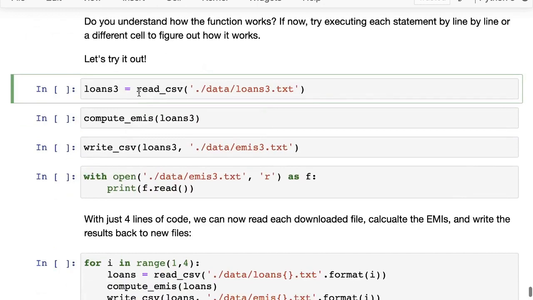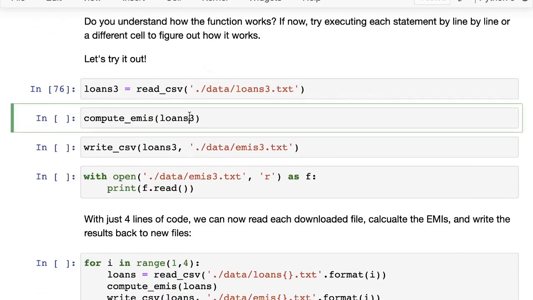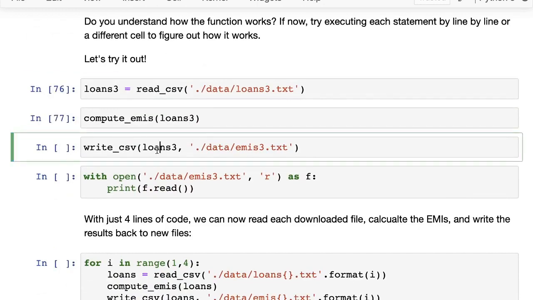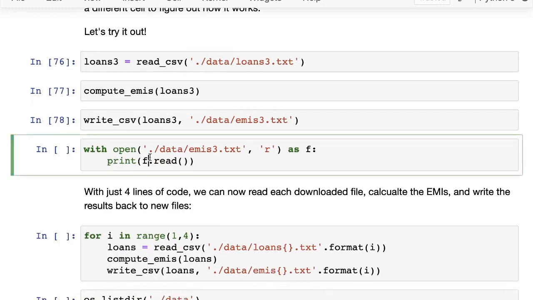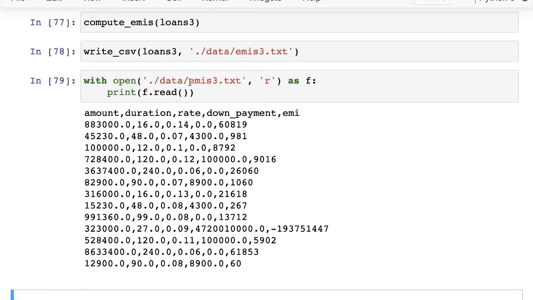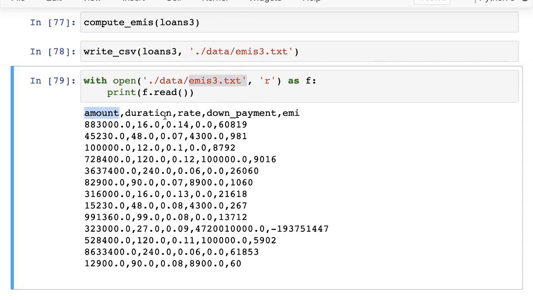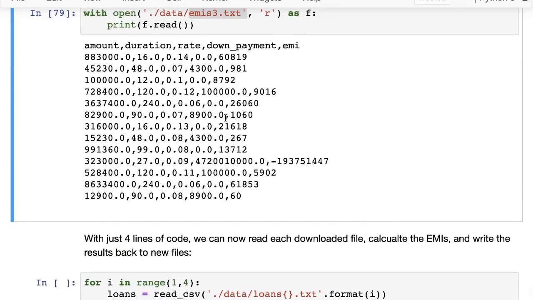And let's try it out. We have loans 3, we read loans 3, and then we compute the EMIs for loans 3, and then we write it back. And you can see here we have created emis3.txt, which contains the amount, duration, rate, down payment, and EMI.